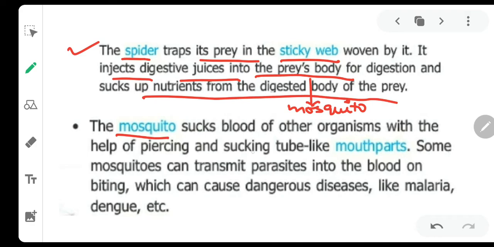Mosquito, on the other hand, sucks the blood of organisms, piercing and sucking. When they pierce, we are not able to feel any type of pain, but after when they move, we are able to feel, because they release some chemical which does not allow our skin to react. Some mosquitoes can transmit parasites into the blood and cause different diseases like malaria, dengue, etc.